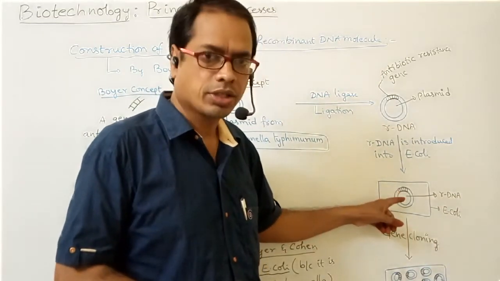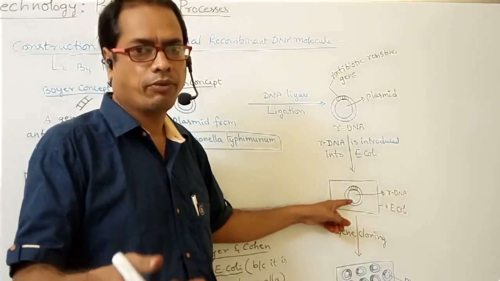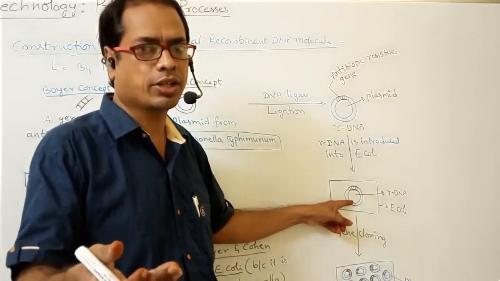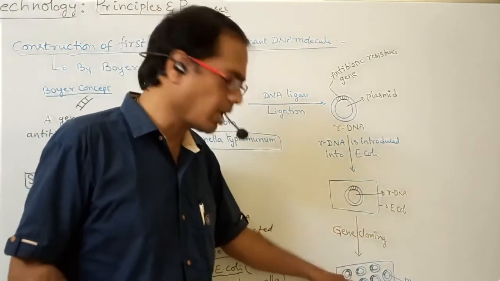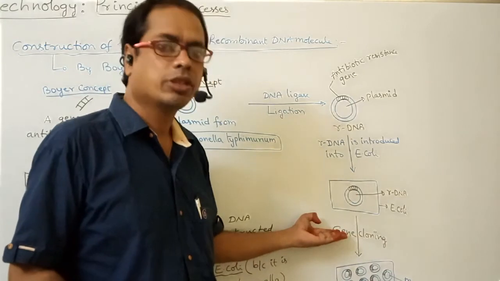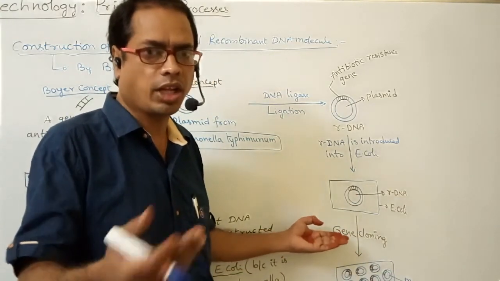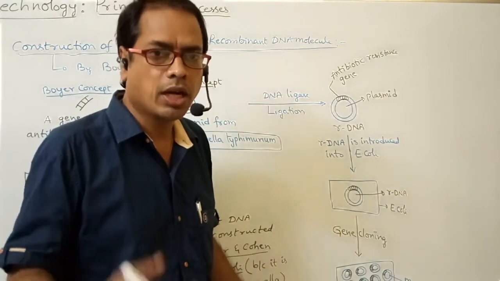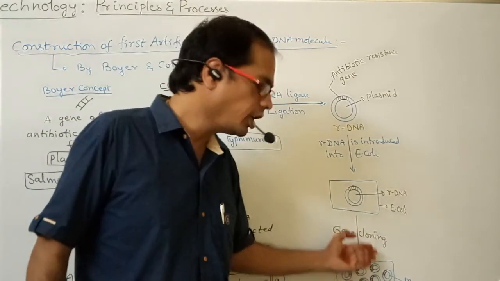Now this rDNA undergoes multiplication. When rDNA multiplication occurs, the antibiotic resistant genes also replicate along with the plasmid. This is nothing but gene cloning, that is, producing multiple identical copies of a gene.